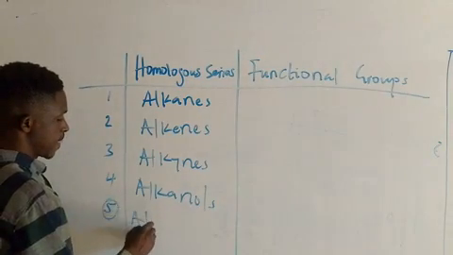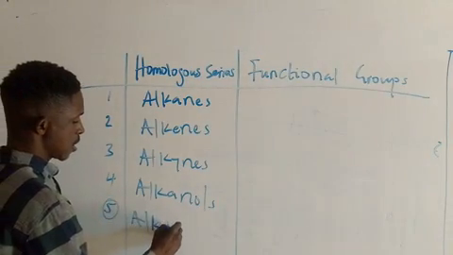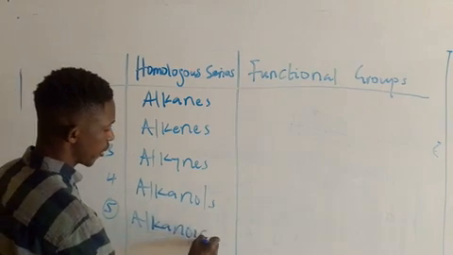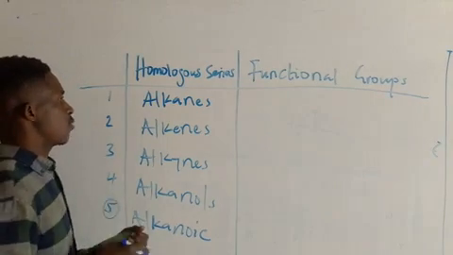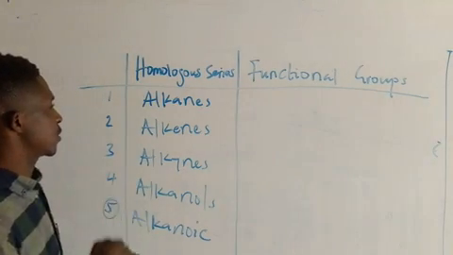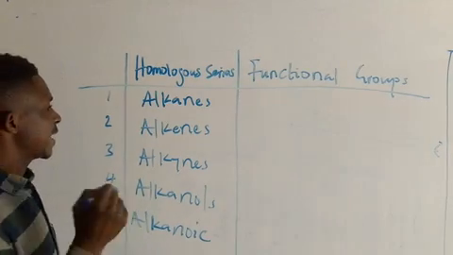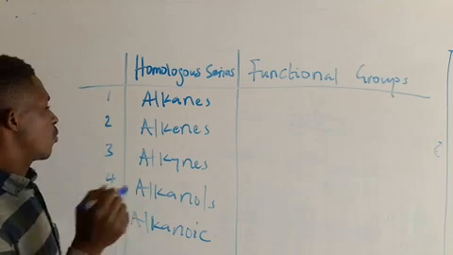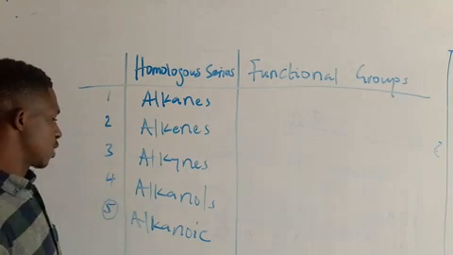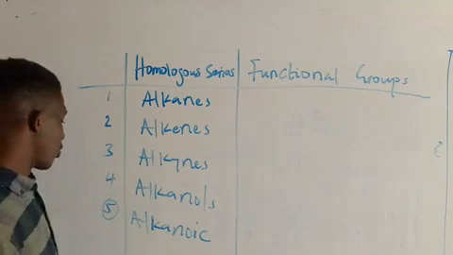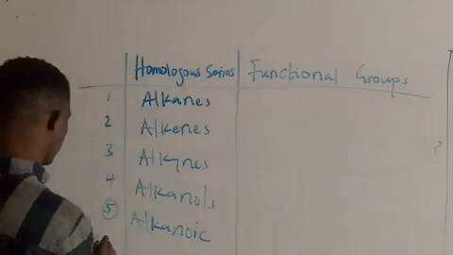Then we have alkanoic acids. All these are what? Homologous series. Alkane is a homologous series. Alkenes are homologous series. Alkynes are homologous series. Alkanols are homologous series, and alkanoic acids are another homologous series.